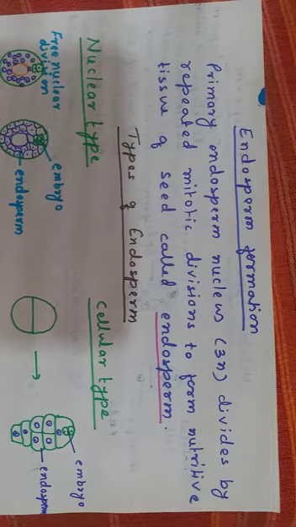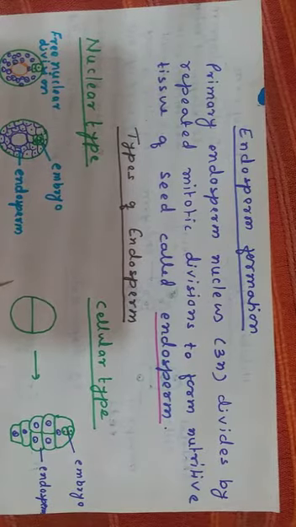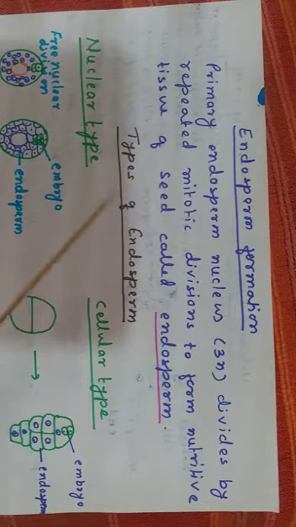Endosperm and embryo covered with seed coat is called a seed. Inside the seed, endosperm and embryo are developed. Now we will see the endosperm formation.